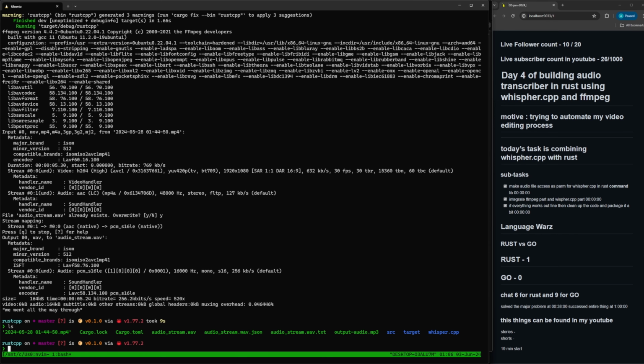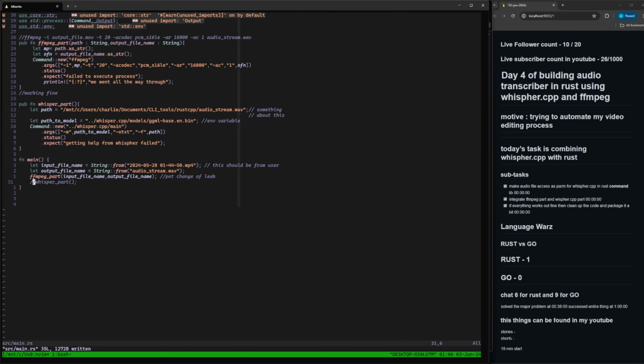And if you do ls now, you can see that the audio.stream.wav file is generated, which is an actual audio clip. And to run whisper.cpp on it, if you go here, there is the path of my audio file, and this is the path of the model which is going to be used in the backend to understand whatever I spoke in that particular audio. And this is the command part of it, and you can freeze it here and look at the code and try to copy it and do it in your own thing.